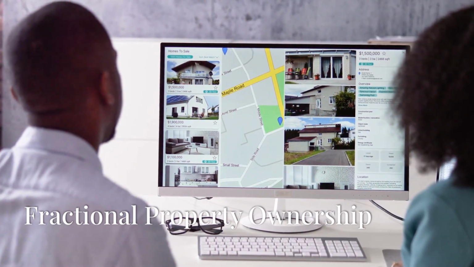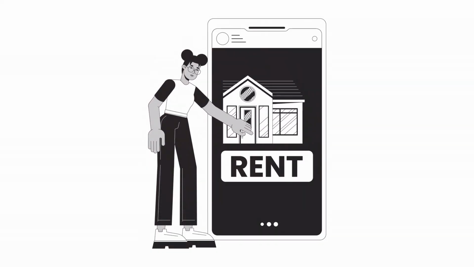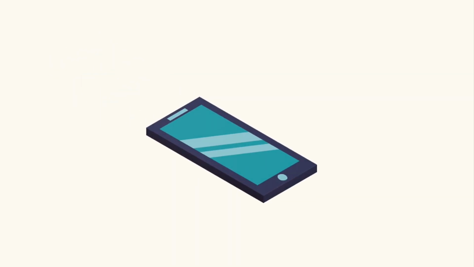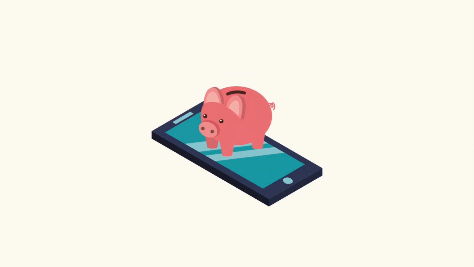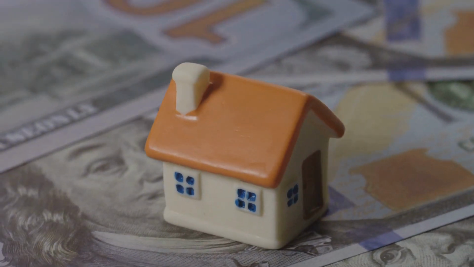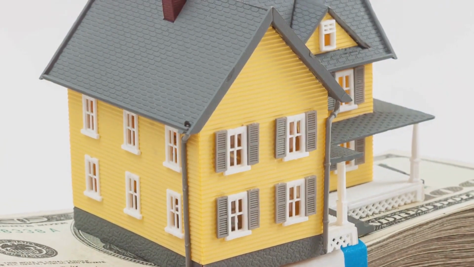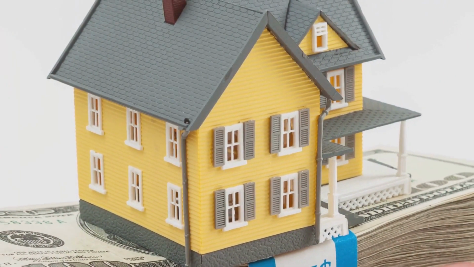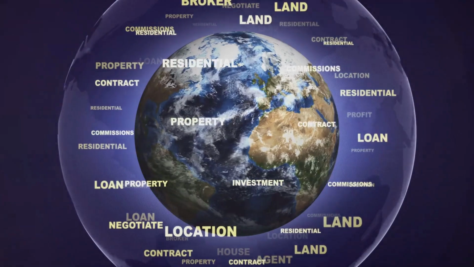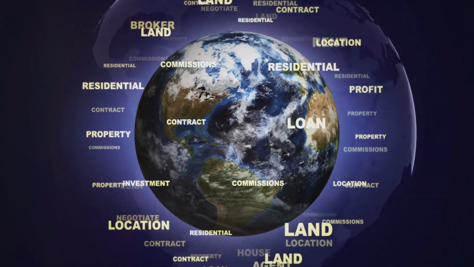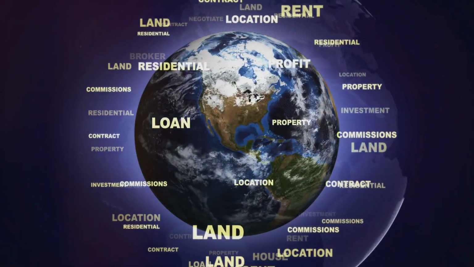Fractional property ownership. If owning an entire property seems too daunting, you can invest in fractional ownership through platforms like Arrived Homes and Loftium. Here you can buy shares of a rental property for as little as $100, allowing you to earn passive income from the rental without owning the full property. Fractional ownership also provides a way to diversify your real estate investments across different properties and locations.